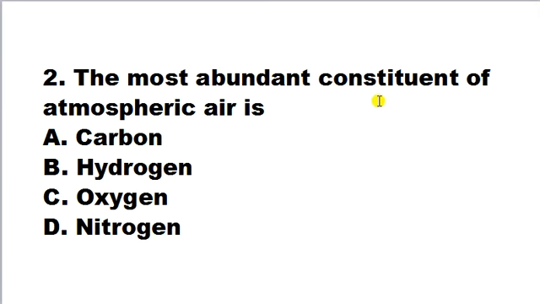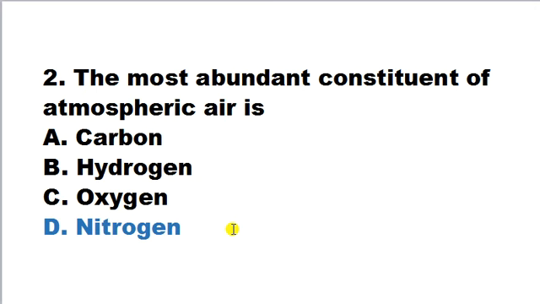The most abundant constituent of atmospheric air is carbon, hydrogen, oxygen, nitrogen. Answer for this question is D. Nitrogen. It is the most abundant constituent of atmospheric air. If we talk about the volume of air, dry air contains about 78.09% of nitrogen and 20.95% oxygen and 0.93% argon gas and 0.04% carbon dioxide, and a small amount of other gases is also present in atmosphere.